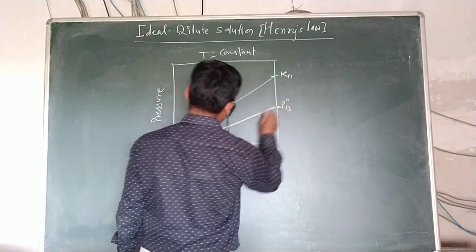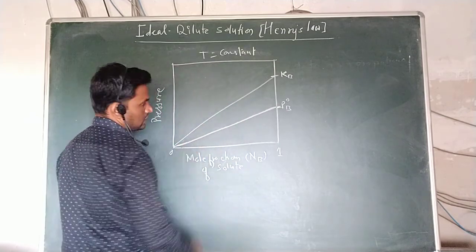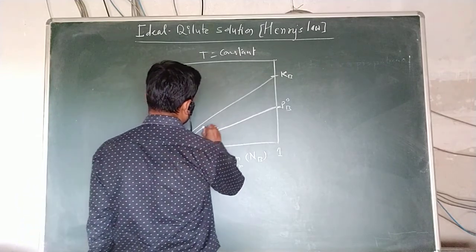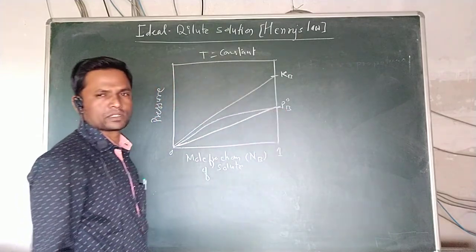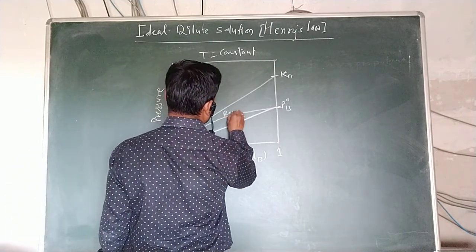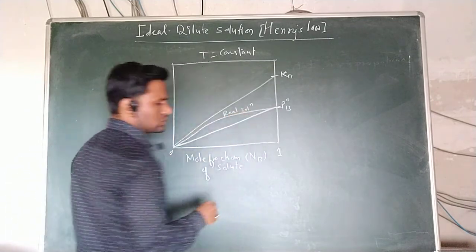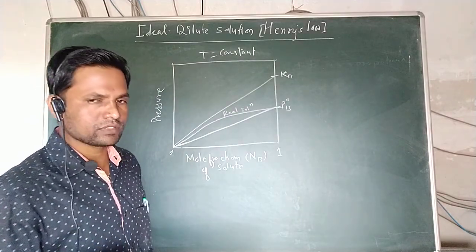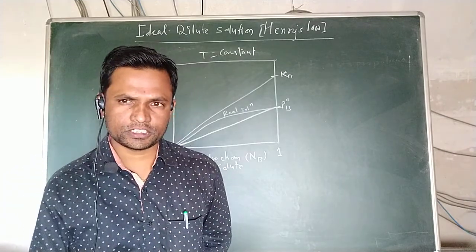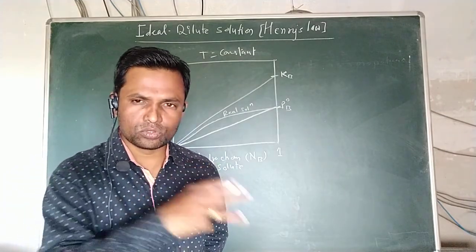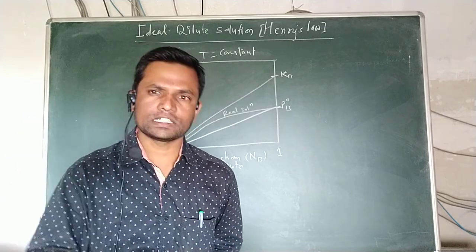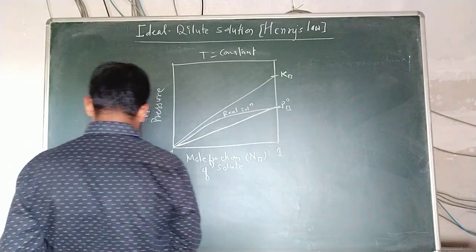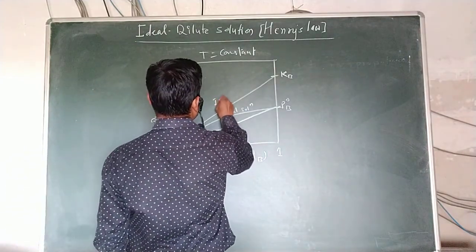This is the vapor pressure of pure component B, and real solutions have little deviations, because ideal and real solutions are different: the solute-solute, solvent-solute and solvent-solvent interactions in the solution differ from those in the pure forms of the solute and the solvent. This is the ideal dilute solution.